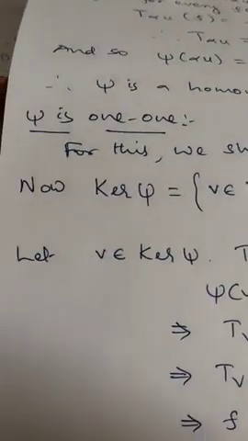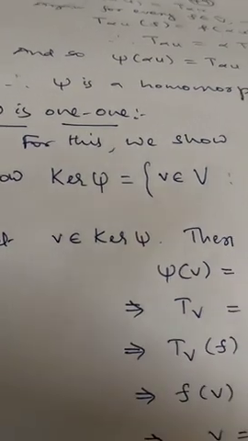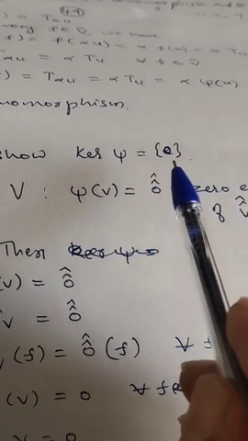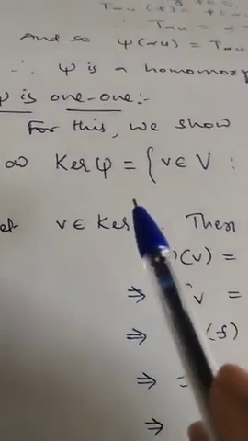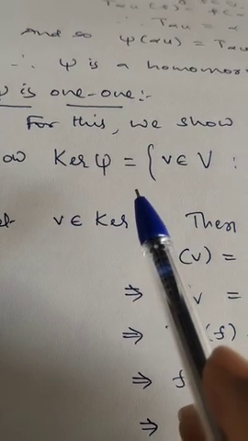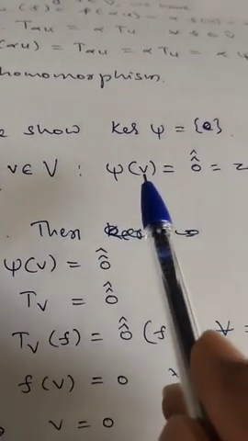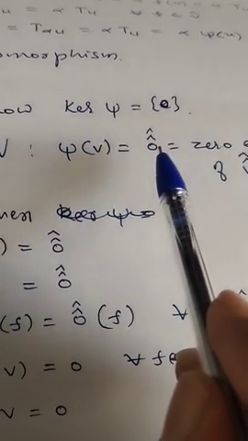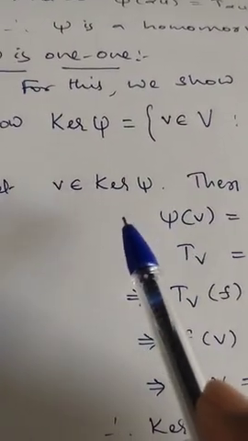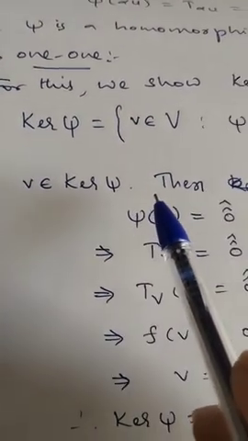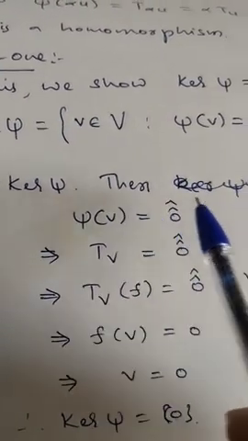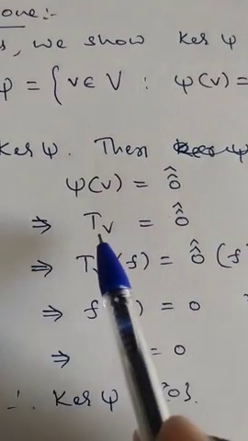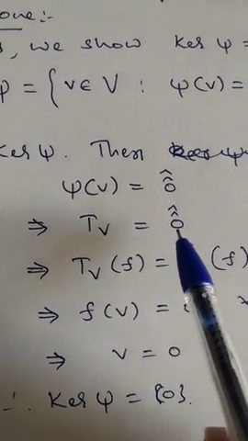Now we show xi is 1-1. For this, we show that kernel of xi contains only the 0 element. Now what is kernel of xi? Kernel of xi is the set containing those vectors in V which are mapped onto the 0 element of V double cap, that we denote by 0 double cap. So now let v belong to kernel of xi. Then by definition, xi of v is equal to 0 double cap. Xi of v is T_v. So T_v is equal to 0 double cap.